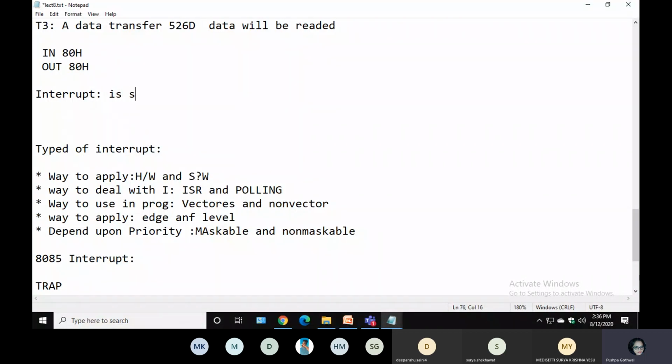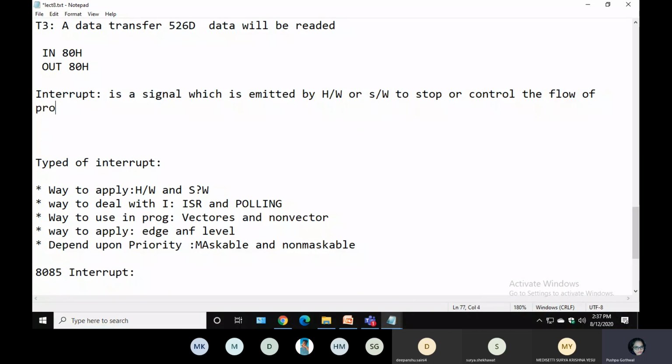So anybody can tell me what is interrupt? Okay, I'm saying interrupt is a signal, basically a signal which is emitted by hardware or software, to stop or control the flow of program. This is the interrupt.